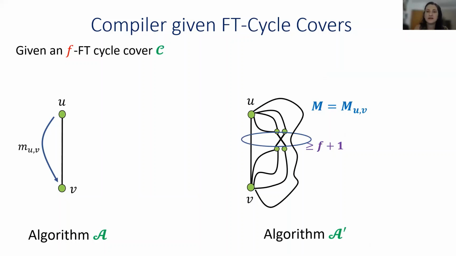On the other hand, in my f-fault-tolerant cycle cover, the edge uv is covered by a cycle collection of reliable cycles that does not contain the adversarial edge, with large flow, with flow at least f plus 1 if we also include the edge uv. So for the correct message that u sent, v is going to receive it over a path collection with large flow. So we can distinguish between the correct message and the corrupted messages that were initiated by the adversary.